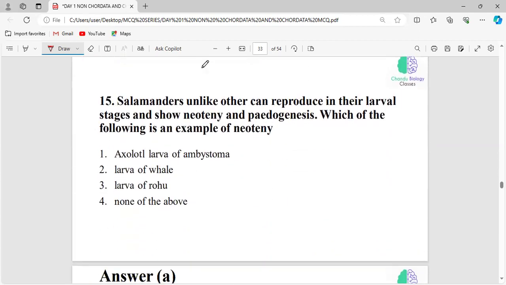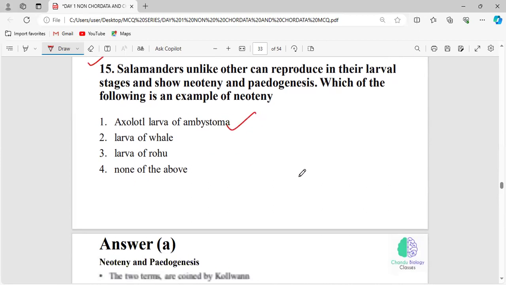Now, salamanders, unlike others, can reproduce in their larval stages and show neoteny and pedogenesis. Which of the following is an example of neoteny? Before that, you should know what neoteny and pedogenesis are, and in which class they are seen. After that only you have to read their examples. You're right, Axolotl larva of Ambystoma will be the answer.